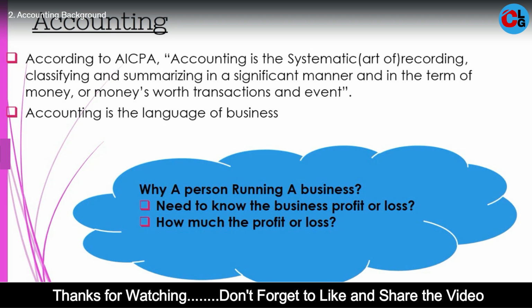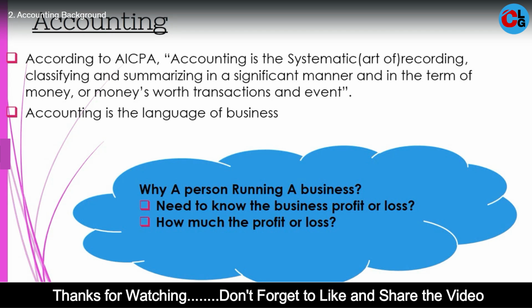right? For example, I have an organization. In the organization I have one mango tree. Every day the mangoes drop down onto the organization's land, right? So if the mangoes drop down, this is an event, but I cannot take this event into the accounting system. Why? Because we cannot measure this event in terms of money, right?